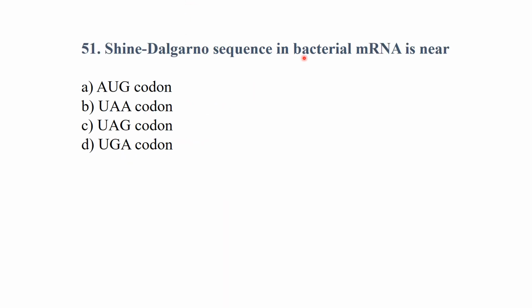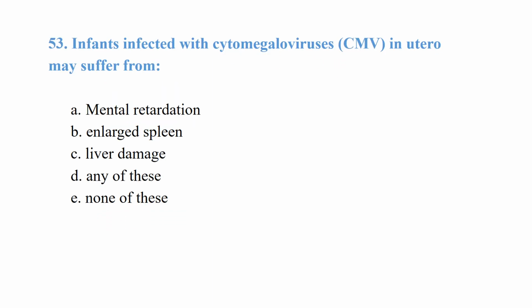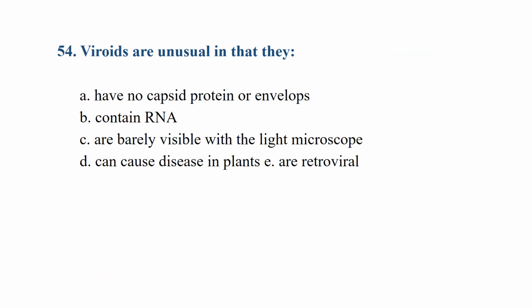The Shine-Dalgarno sequence in bacterial messenger RNA is near the AUG codon, that is called the start codon. The following grow in cell-free medium except Rickettsia. Infants infected with cytomegalovirus in utero may suffer from mental retardation, enlarged spleen, liver damage, any of these. So it is any of these.